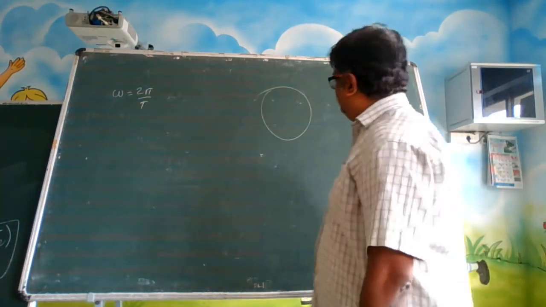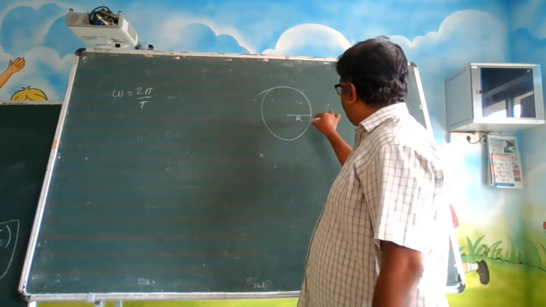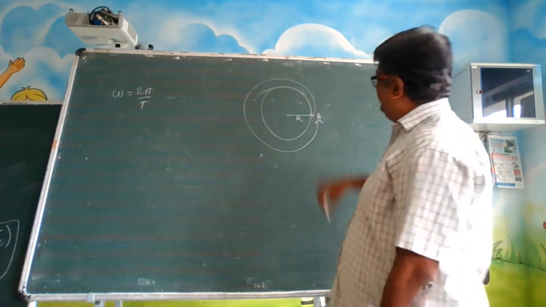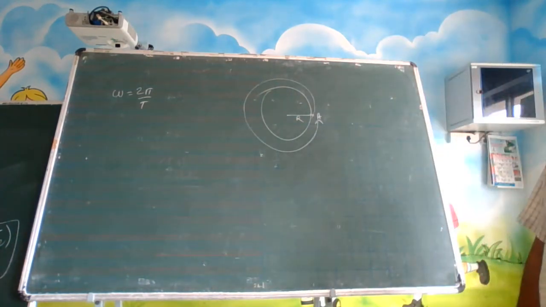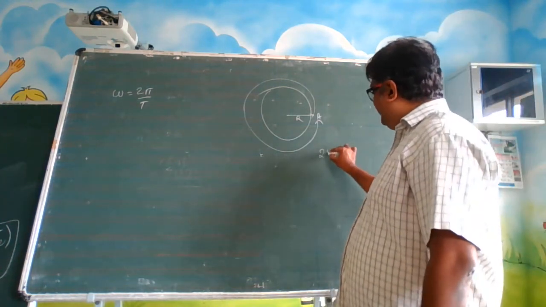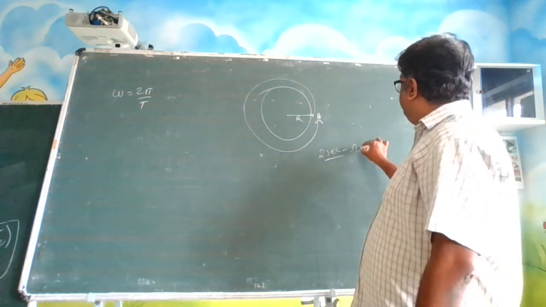Suppose this is a circle, and this is my radius r. If the particle starts here and completes one round, it must have taken some time. Let us say that time is 2 seconds. So we will say this is the time period.